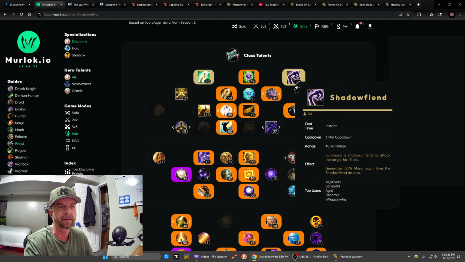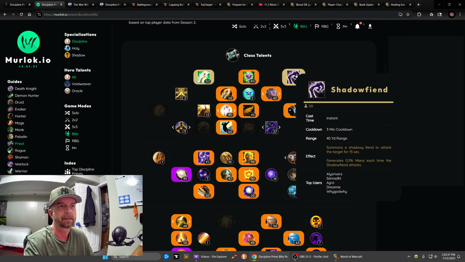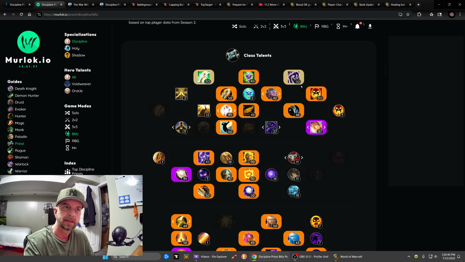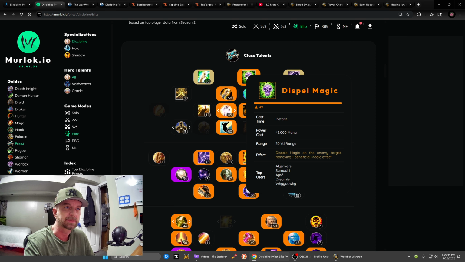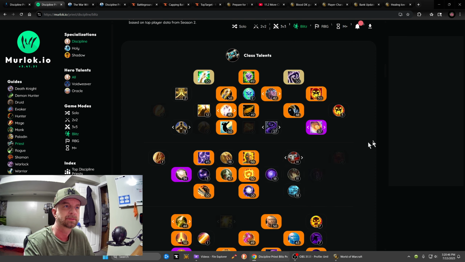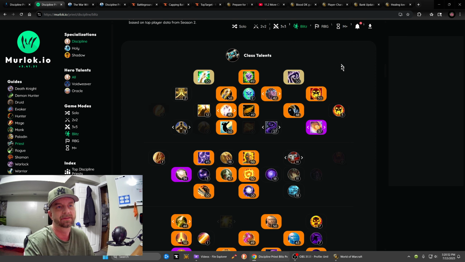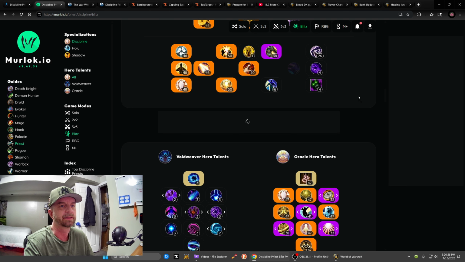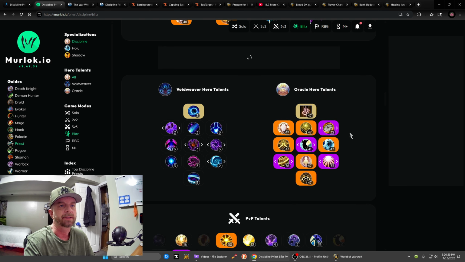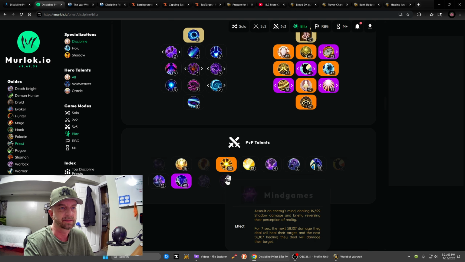The little numbers here are how many people pick this talent. Like out of 50 players data, it looks like 50 people picked Shadow Fiend. Only 49 picked Dispel Magic, as you can see the 49. Like over here, only 3 picked Death and Madness. It's a waste in PvP, but here's the Oracle talents that everybody picked. And the PvP talents most picked.